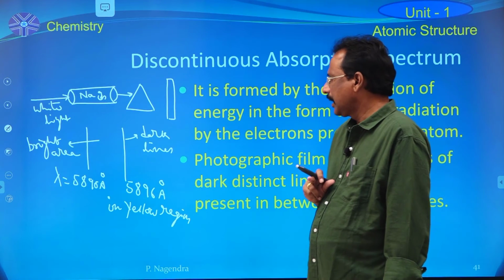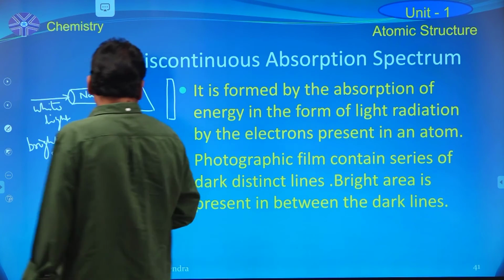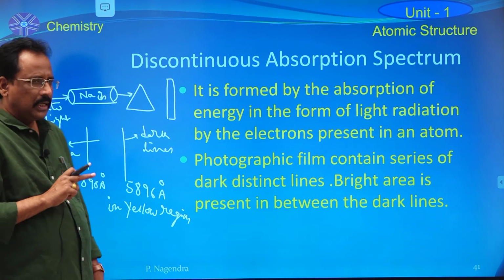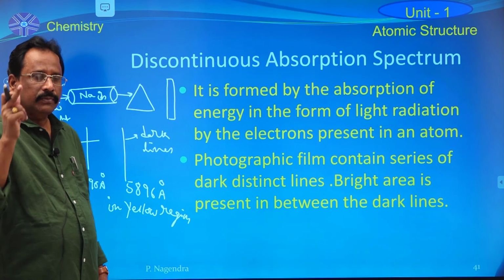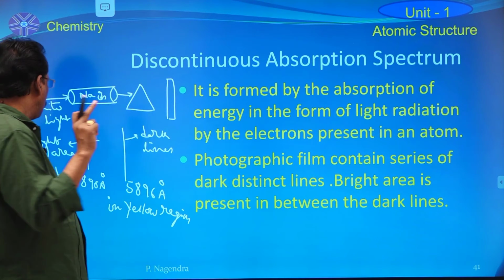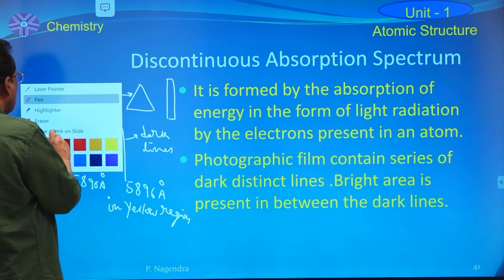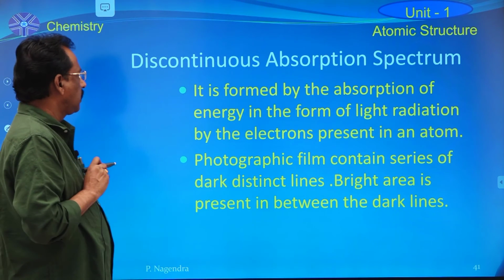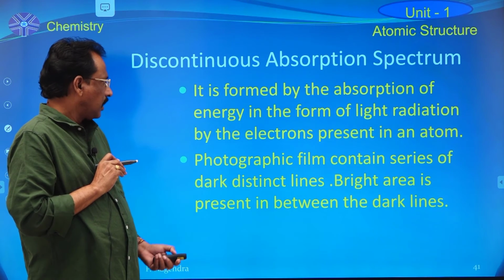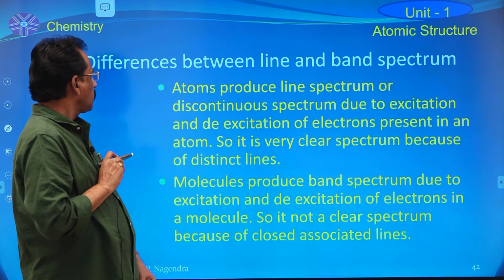A bright area is present in between the two dark lines. So the number of lines formed depends upon the nature of the element. And a very important point is, no two elements can have similar atomic spectrum or line spectrum or discontinuous spectrum.